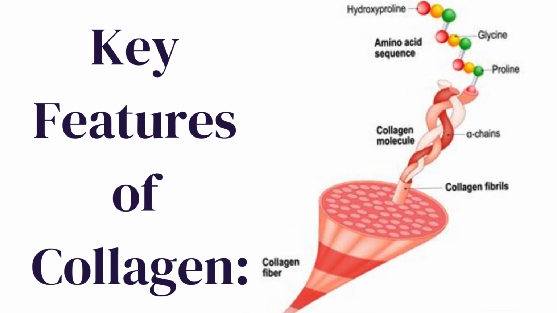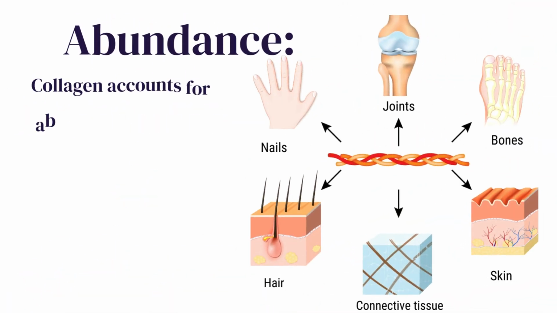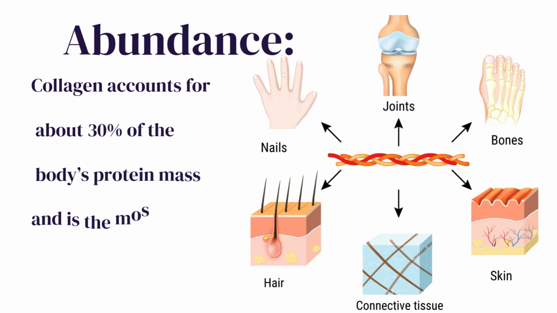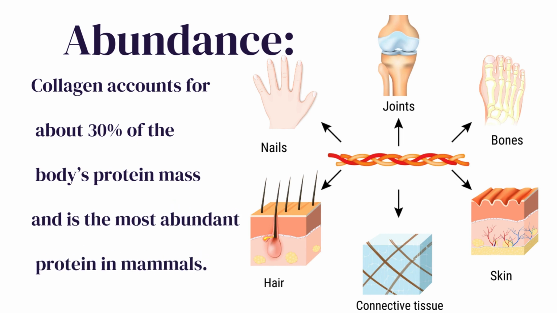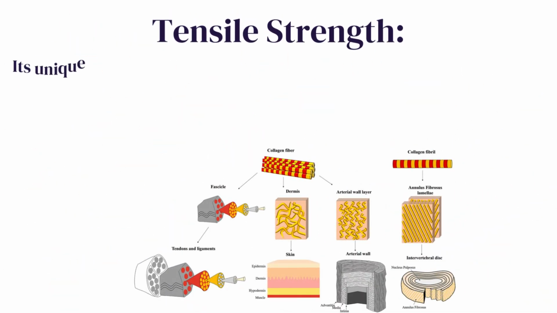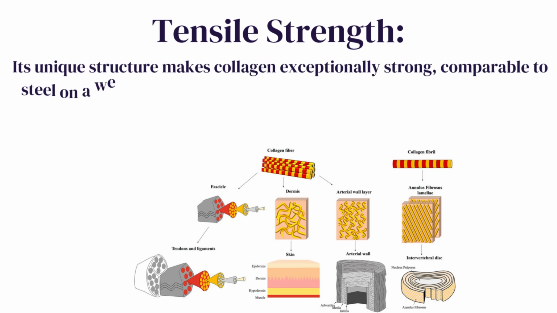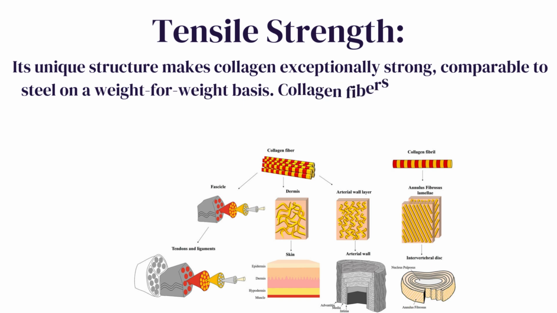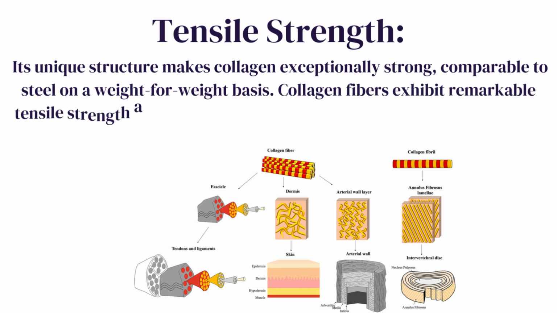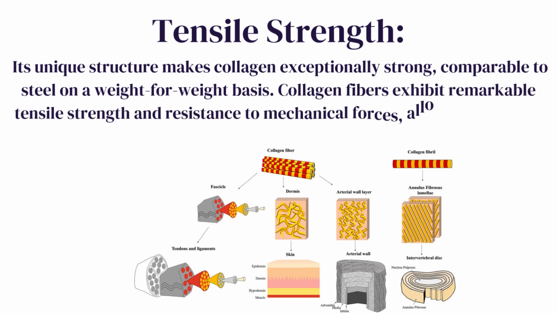Key features of collagen. Abundance. Collagen accounts for about 30% of the body's protein mass and is the most abundant protein in mammals. Tensile strength. Its unique structure makes collagen exceptionally strong, comparable to steel on a weight-for-weight basis. Collagen fibers exhibit remarkable tensile strength and resistance to mechanical forces, allowing tissues to withstand stress.